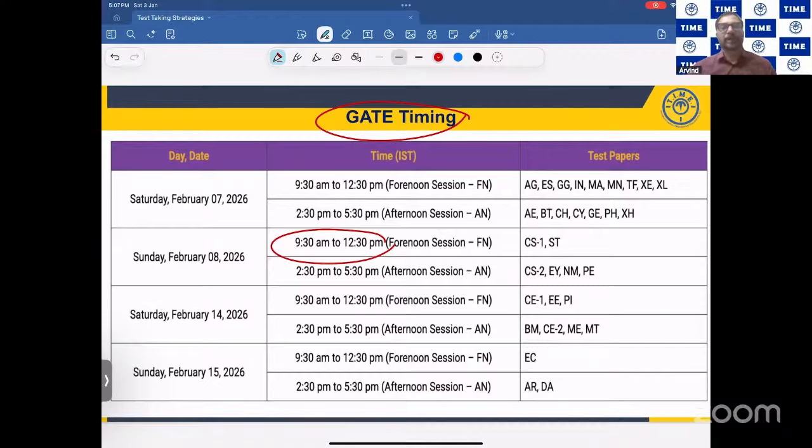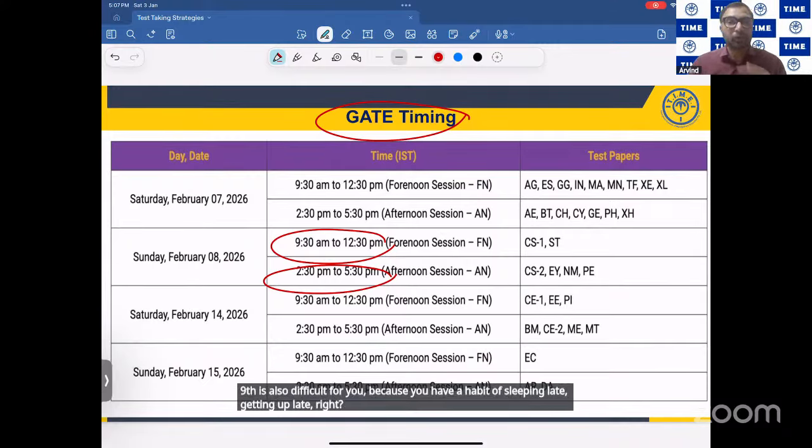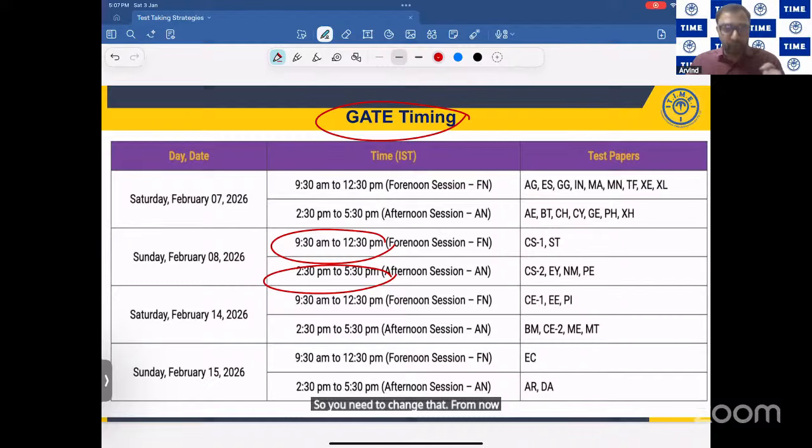9:30, 12:30, you're right, exam. If I'm having the examination in the afternoon slot, 9:30 is also difficult for you because you have a habit of sleeping late, getting up late, right? So you need to change that. From now onwards, if you got a start in a morning slot, sleep early, get up early. So you need to leave your home around 8 o'clock. That I'll discuss in some time.